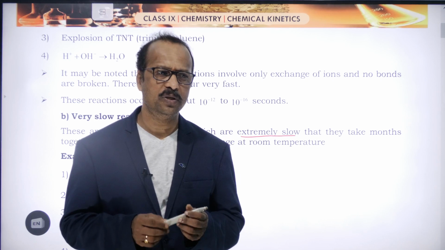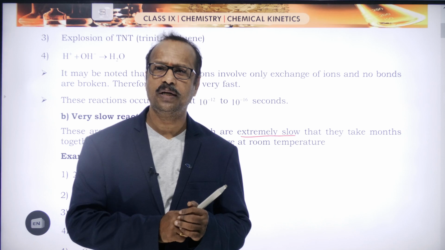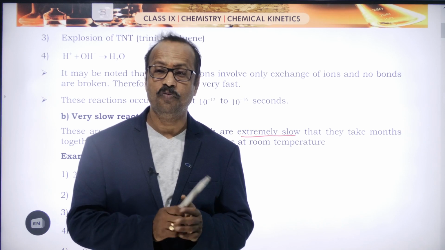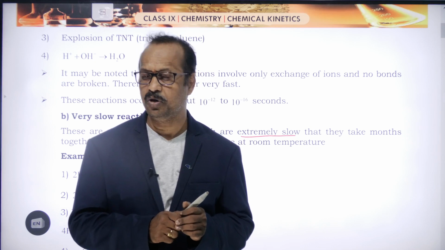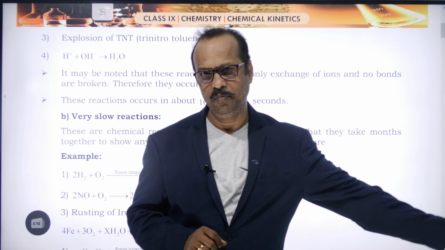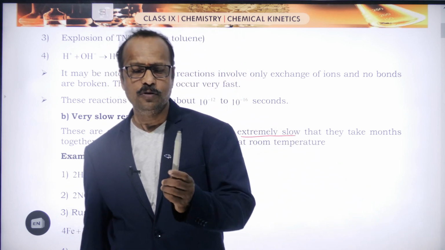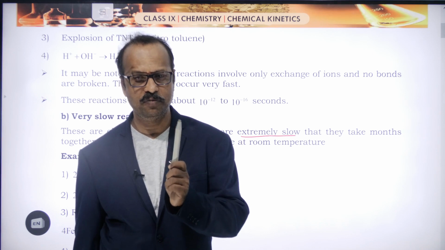For example, students, you know this. If I take an iron piece, you know that iron gets rusted, right? So formation of rust on iron is a very slow reaction. If I place an iron piece somewhere in my room, and tomorrow I see, does rust form on it?